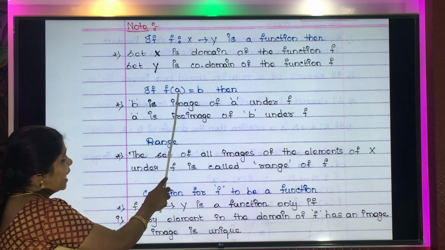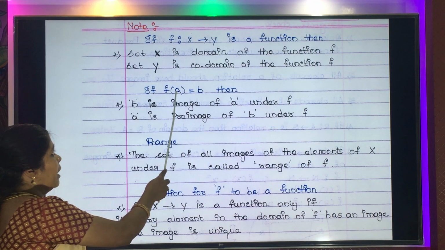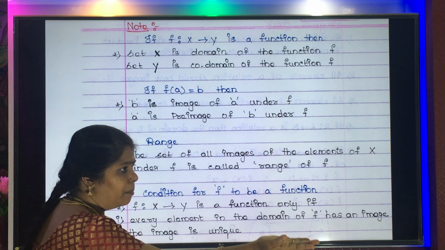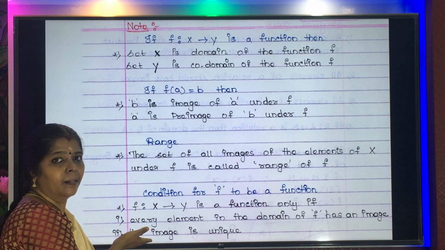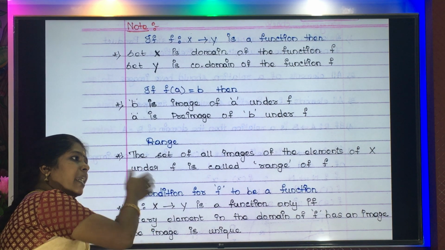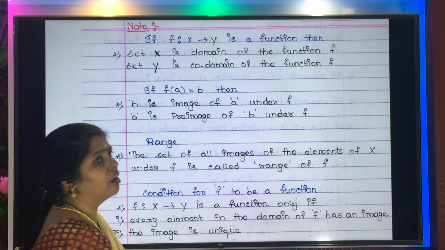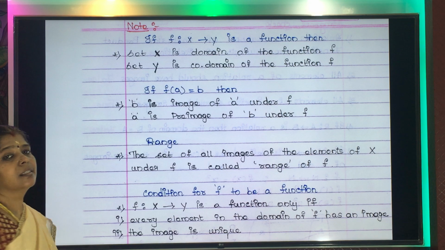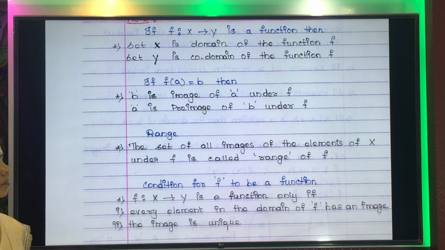And what will a be called as? a will be called the pre-image of b. See, b will be called the image of a, then a will be called a pre-image of b. Understood? Yes. Now let us see what is range.